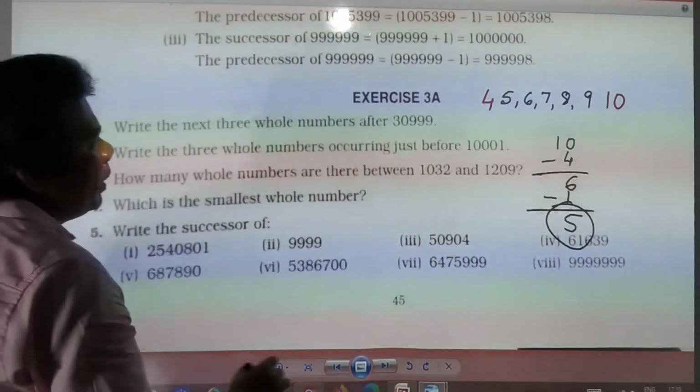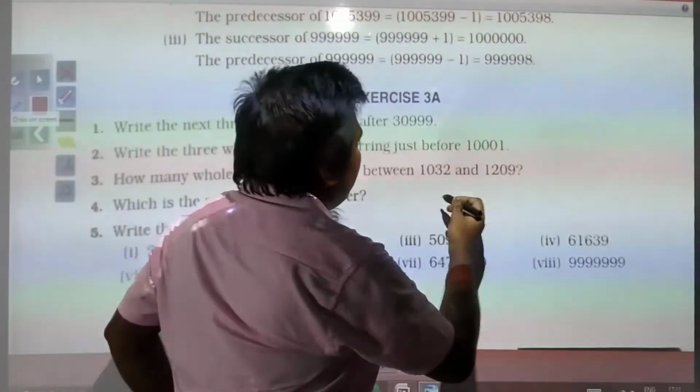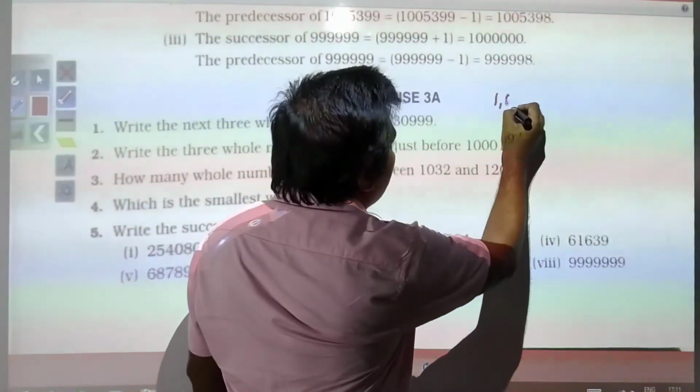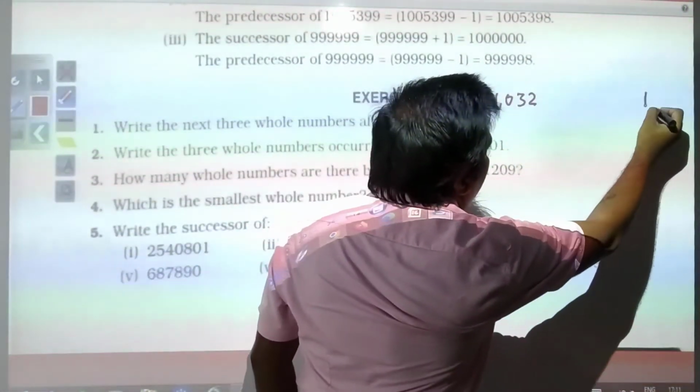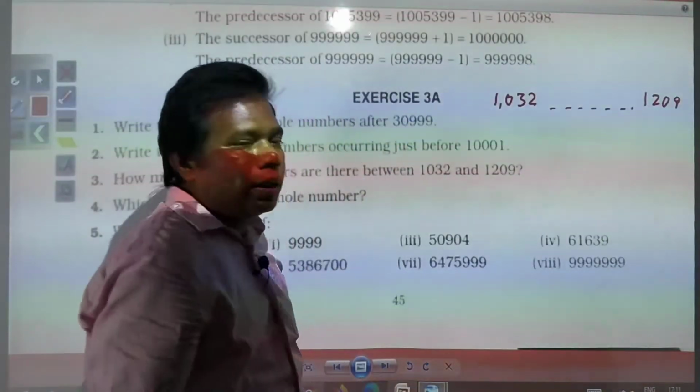So between 1032 and 1209, how many numbers are there? That we need to find out.